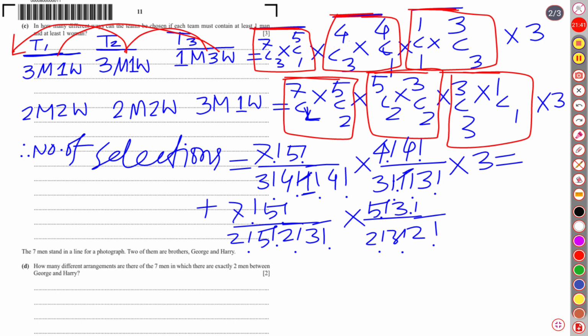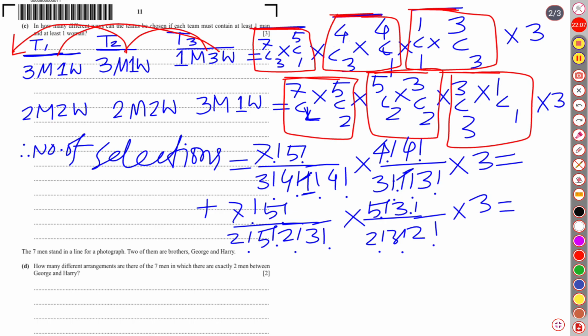Okay, then the third case is the same as the previous one. From 3, if we choose 3, it's 1. If we choose 1 from 1, it is 1. So we are avoiding that. It should just be multiplied by 3, because we know that if the first team can be chosen in the third case, the third team can be chosen in the second case, or the second team can be chosen in the first case. So there are 3 different ways of selecting the teams.